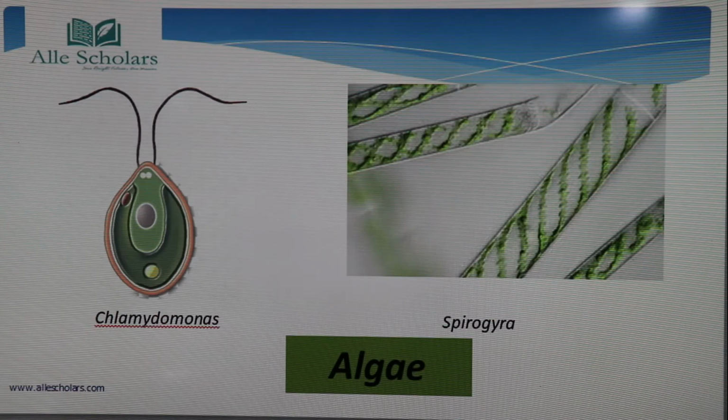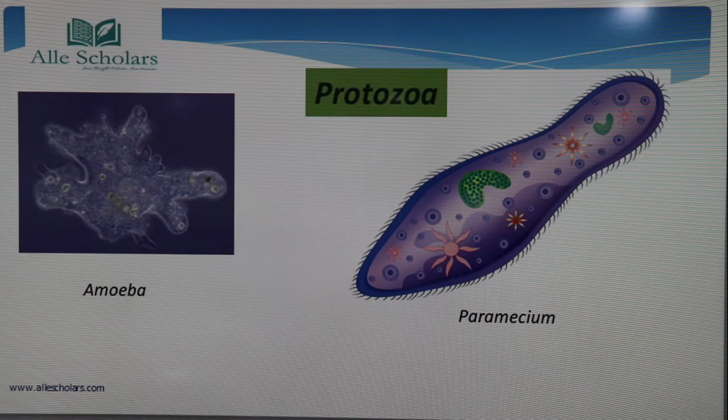Next comes the protozoa, also called protozoans. It is again under the category of microorganisms. Here in protozoans I have shown you two examples: one is the amoeba and another is the paramecium, very primitive protozoans.